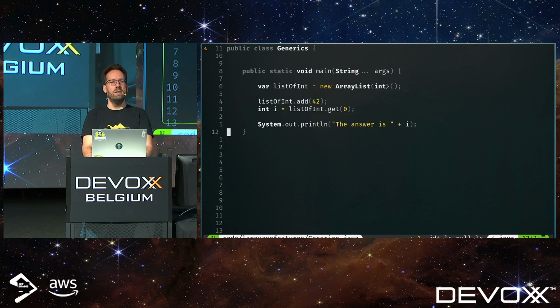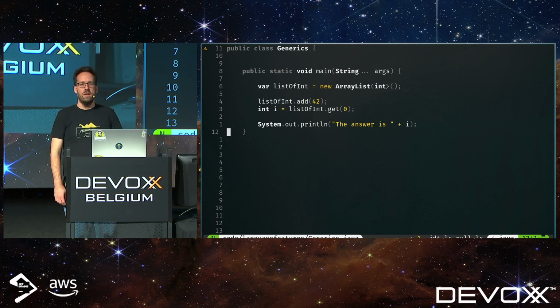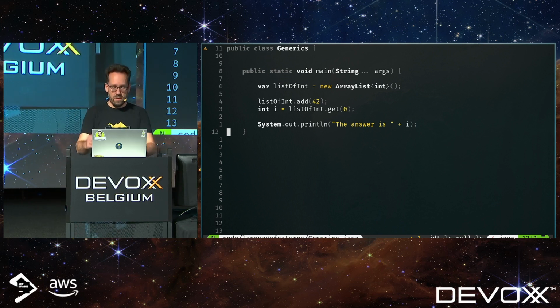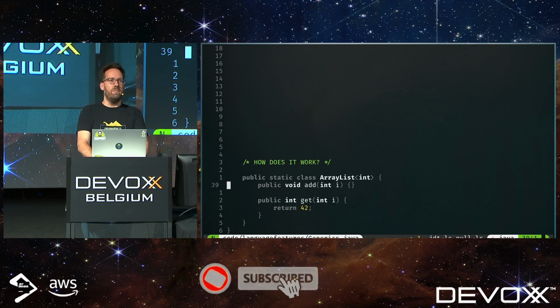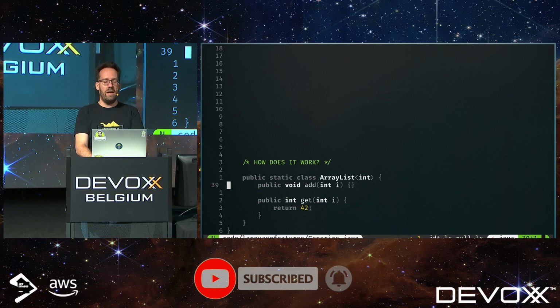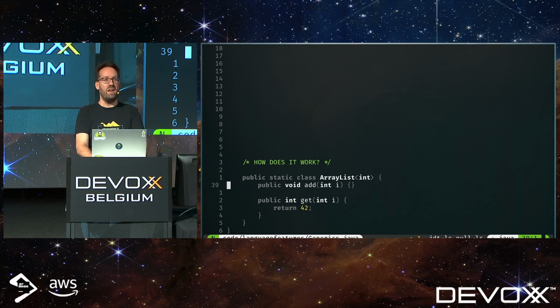The way that this works is that the angle brackets I'm using to declare the array list aren't really angle brackets. They are Unicode symbols that look like them. So I have defined here a little class. I called it array list bracket int bracket, and that's the entire name of the thing.